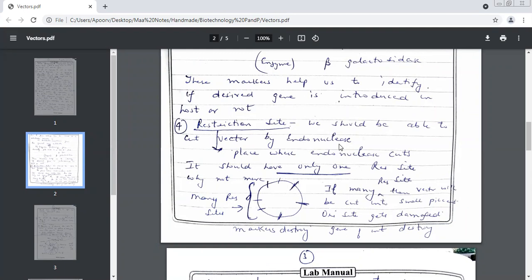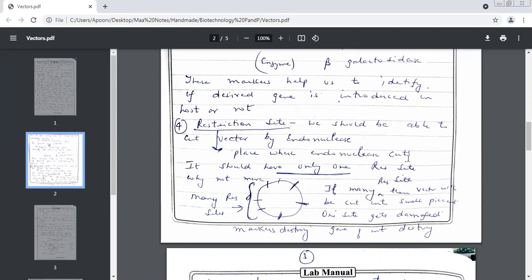And if you remember, when we did the cutting of endonuclease, we said they always cut between two specific things. When I gave you examples, when I was doing palindromes with you, I told you either they will cut between AT or they'll cut between AG. We have different endonucleases, and each of them has its own site where they cut. So we need to have at least one site where endonuclease can cut. And what is this site known as? Restriction site.